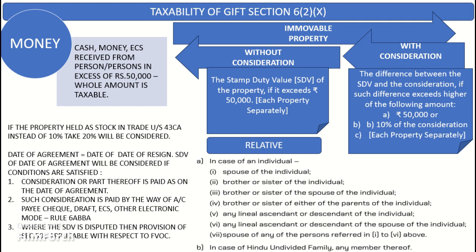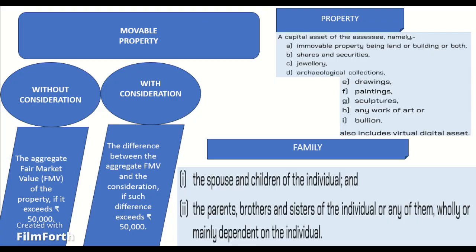Next category is movable property, which is property other than immovable property. If movable property is received without consideration, the aggregate fair market value of such property on the date of receipt would be taxed as the income of the recipient, if it exceeds Rs 50,000. If movable property is received for inadequate consideration, and the difference between the aggregate fair market value and such consideration exceeds Rs 50,000, such difference would be taxed as the income of the recipient.